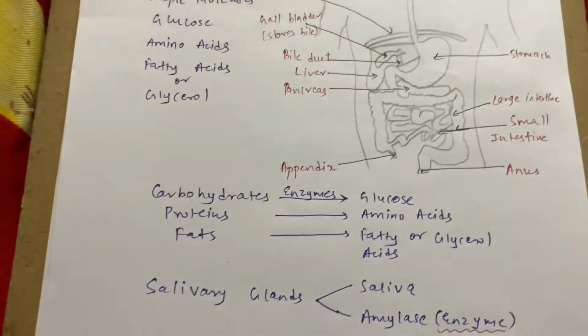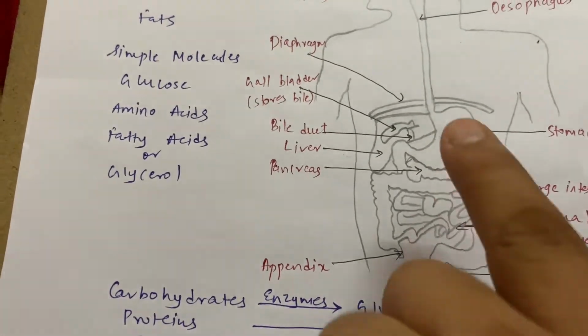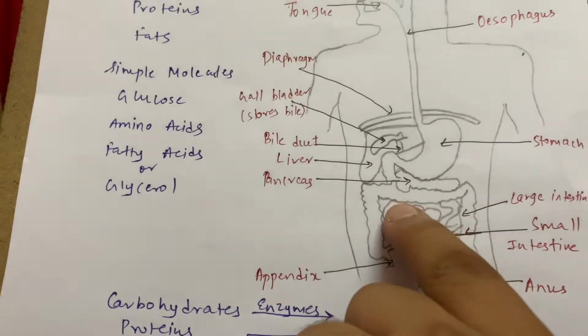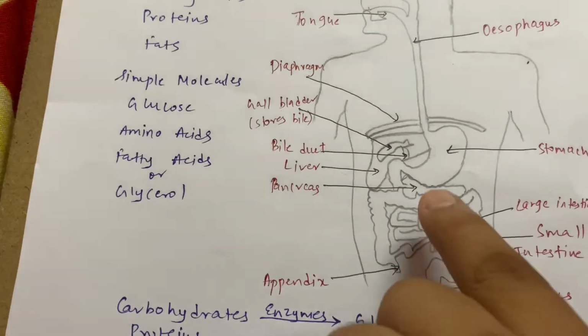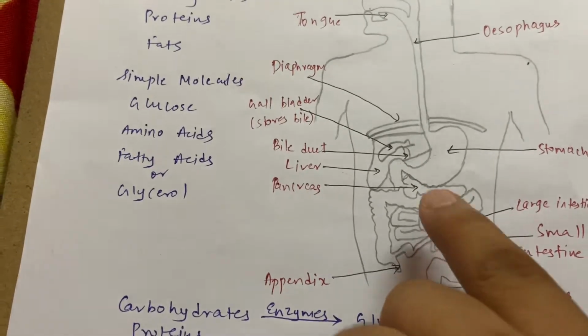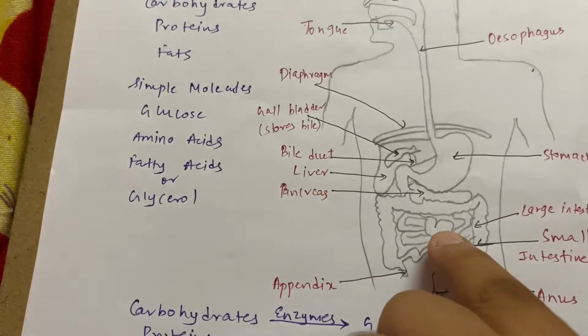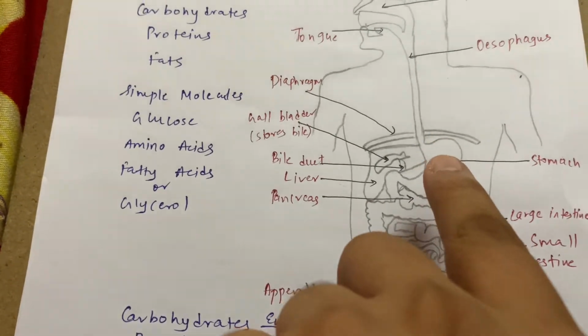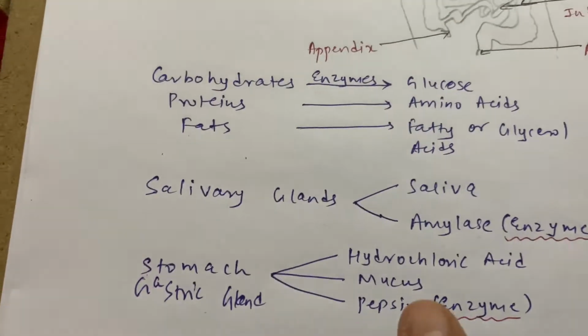Now from the stomach, the food enters into the small intestine via a muscle called sphincter muscle, correct? The food coming from the stomach is acidic, because it is coming with hydrochloric acid.